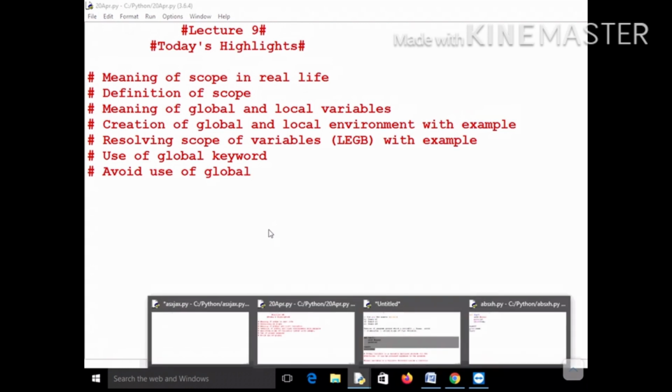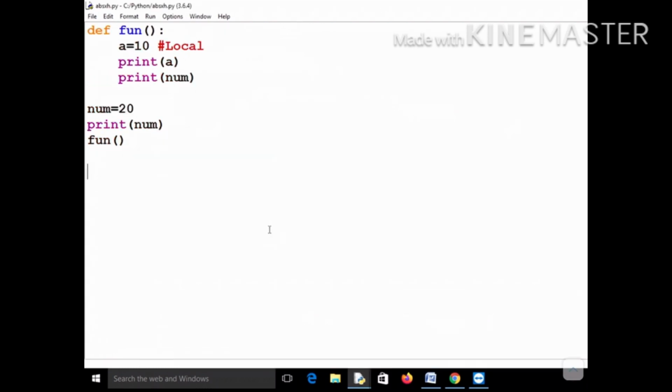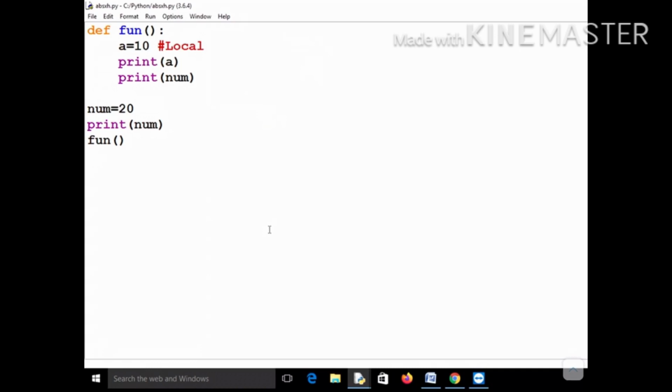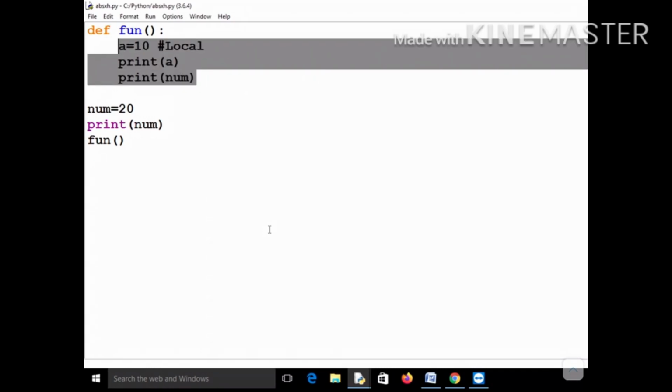Then we will come to it again. I will demonstrate how actually it's happening, how these global and local concepts are working. We will come to it again, but let me show you some more examples. So let me declare one more function.